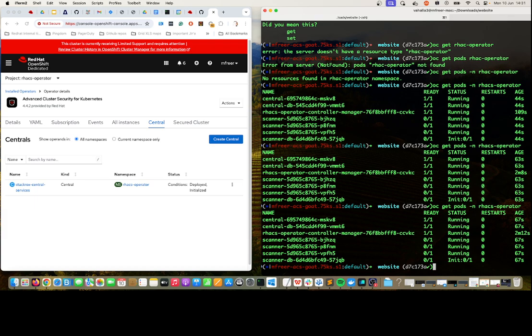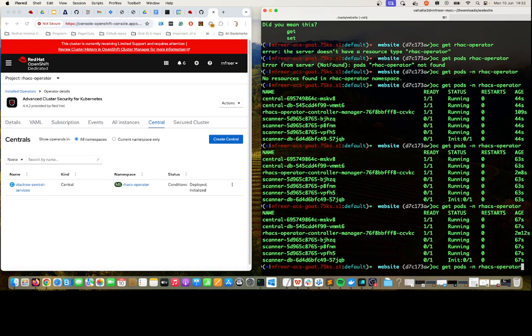So our Central component is responsible for managing the UI and the Red Hat Advanced Cluster Security portal. So that's what we're waiting for. Once everything's come up, we'll be able to actually access the Red Hat Advanced Cluster Security portal. And then our next step would be to create a secure cluster. And then what we can do is connect the cluster.